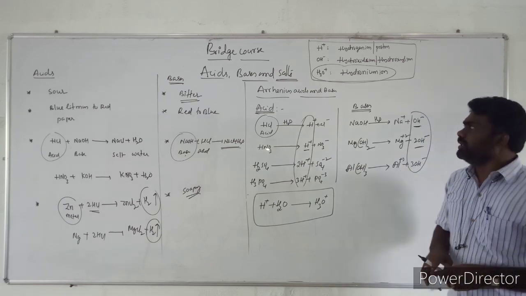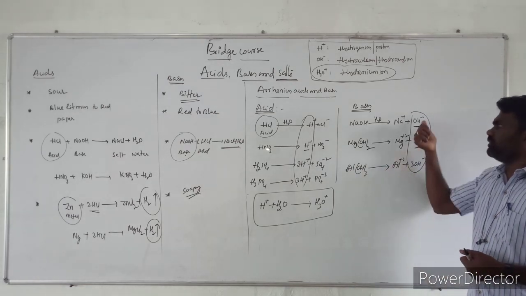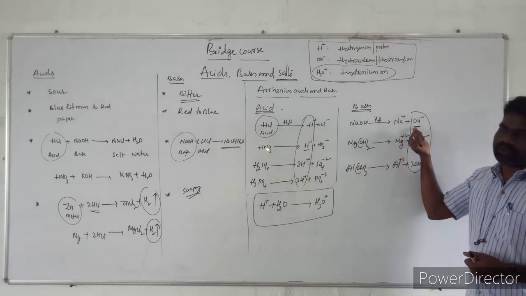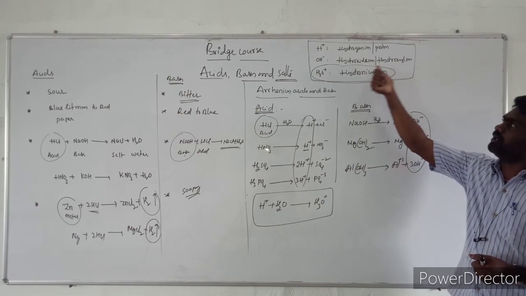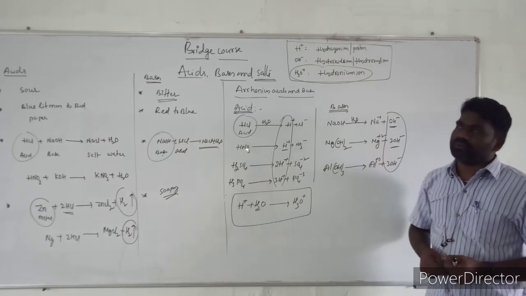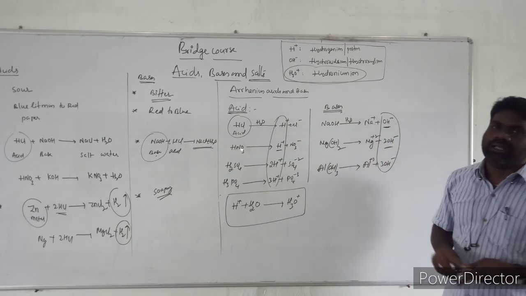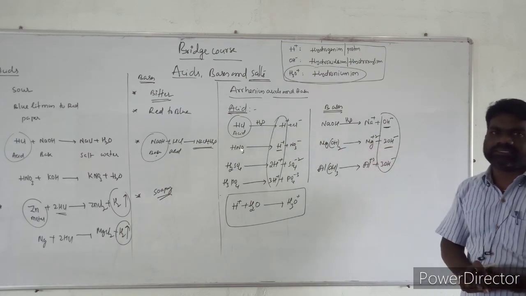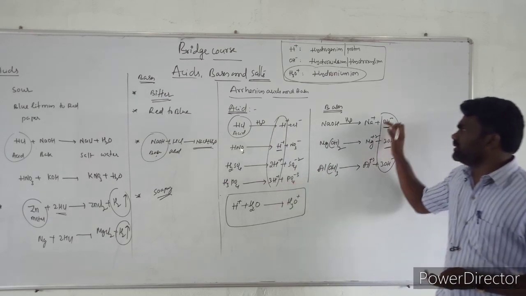I am repeating once more: an Arrhenius base is defined as a substance that, when dissolved in water, produces a hydroxide ion or hydroxyl ion, OH-. So Arrhenius acid and Arrhenius base: the simple difference is that one produces H+ and the other produces OH-.